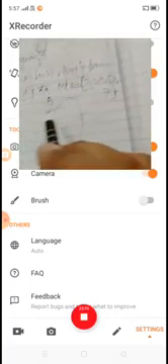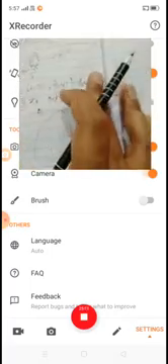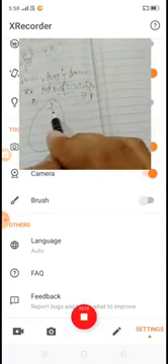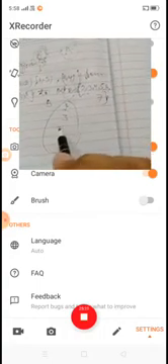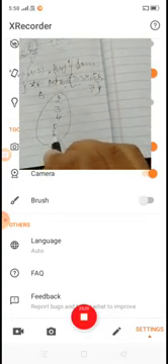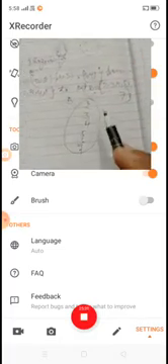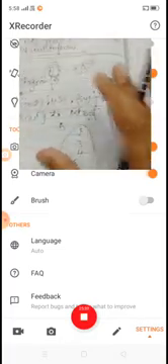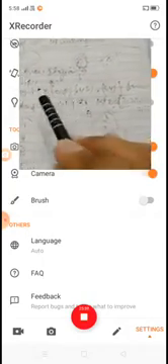In this circle we write all the elements of B, which are 2 3 4 5 6 and 7.